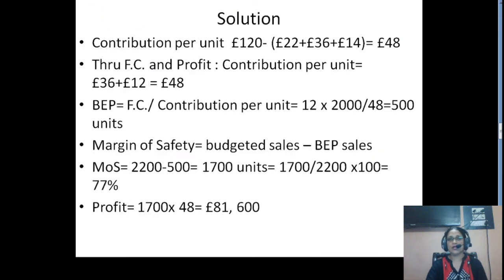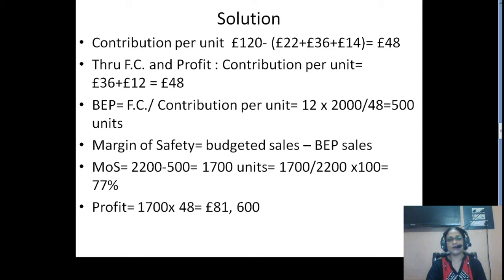So £120, from it we deduct £22, 36 and 14, and we get the result as £48. So £48 will be your contribution. Through fixed cost and profit, contribution per unit would be 36 plus 12, again 48. So we are getting the same result.